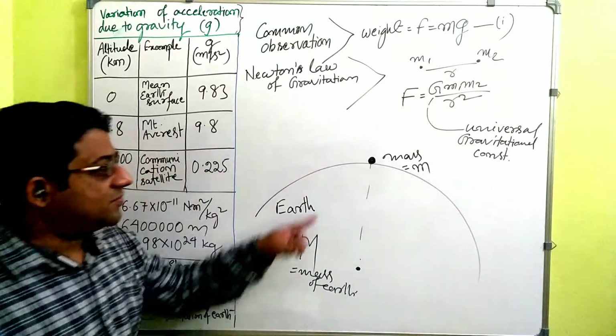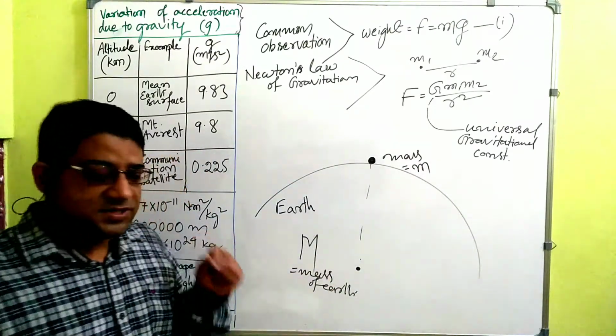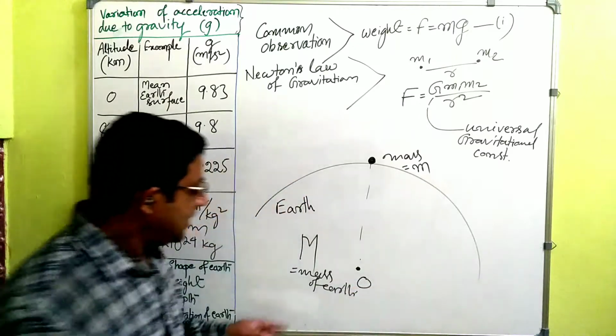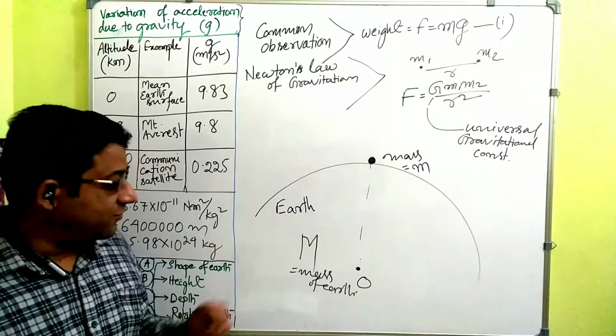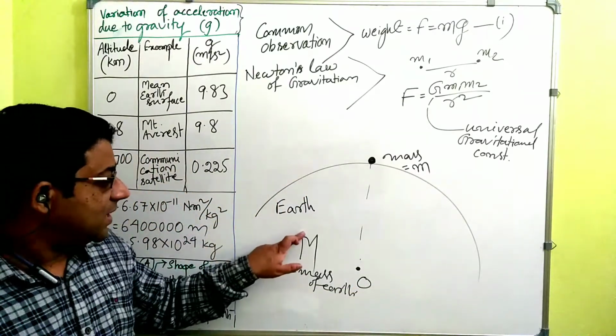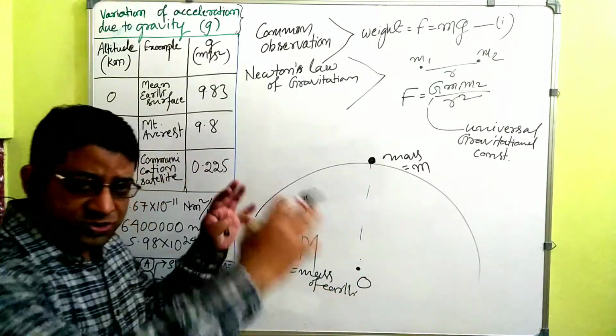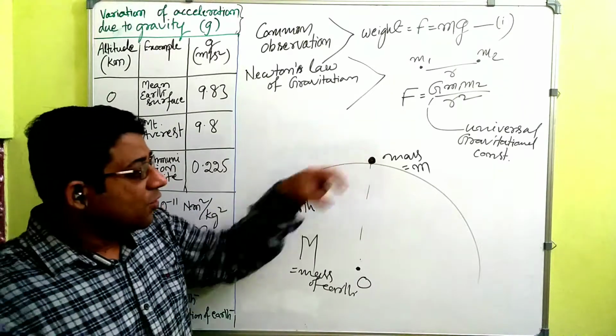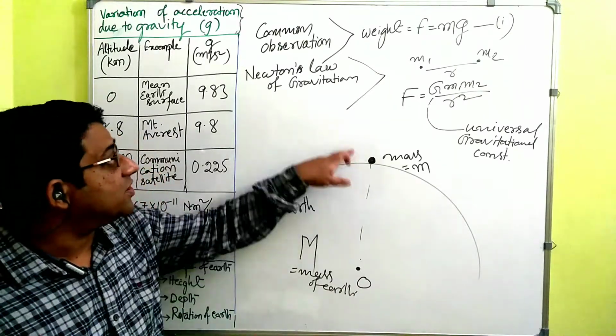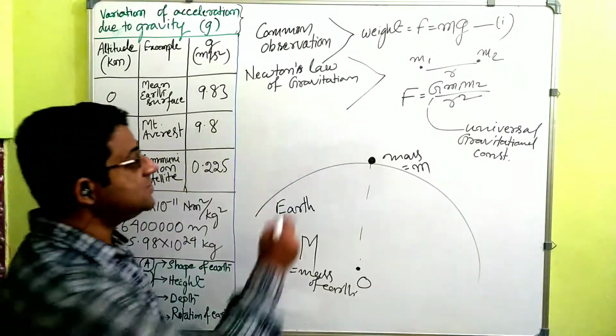This is earth's center, and the mass of earth we denote by capital M. Then what is the force of attraction between these two bodies? Earth also is a huge body and this is a small body. What is the force of attraction between these two bodies according to Newton's law of gravitation?